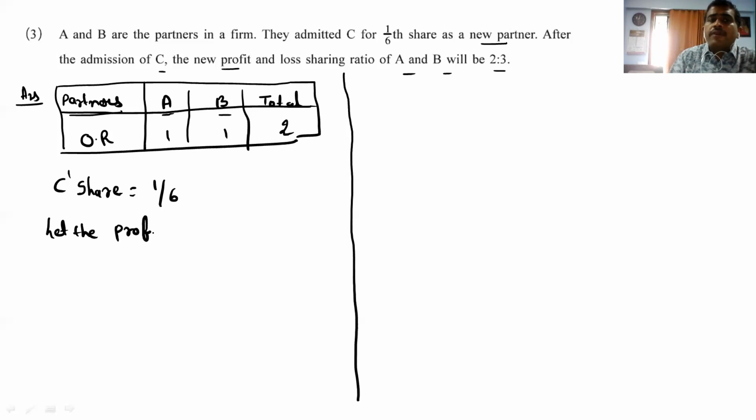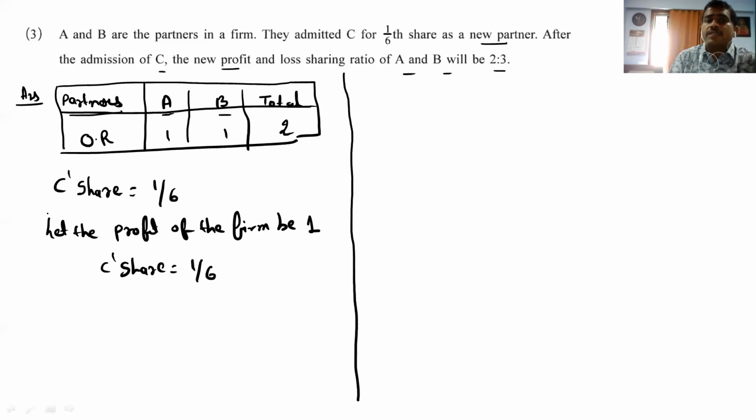Let the profit of the firm be 1. In that, whom do we have to give the first share? C's share. C is to be given how much? 1/6. I'm just making the bifurcation.